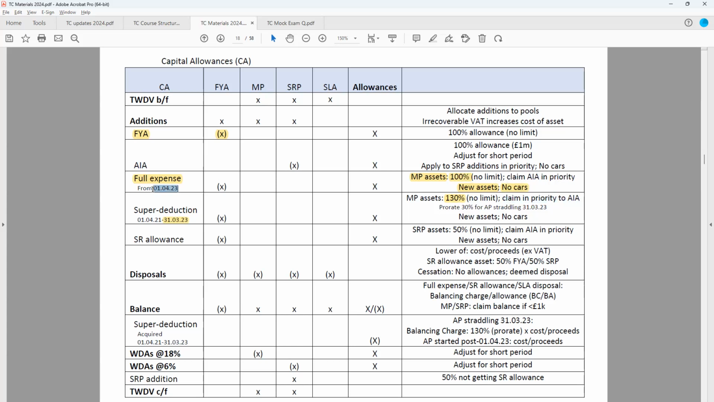But if it's after the super deduction date and it's full expensing, then actually AIA would be beneficial because of the way the disposal is treated. So we'll cover that in detail there, as well as the special rate allowance, which continues. So the super deduction is being phased out, but the special rate allowance will continue.